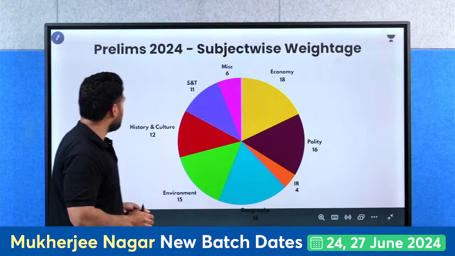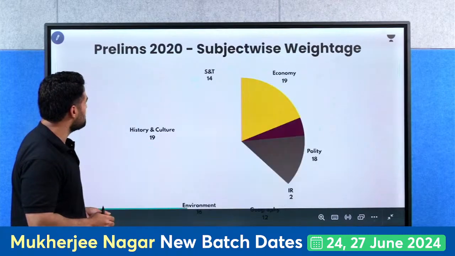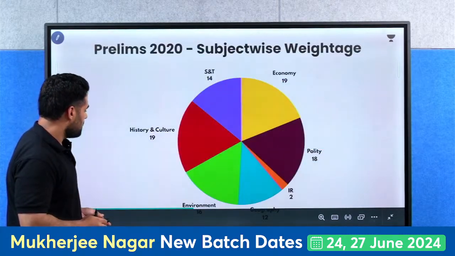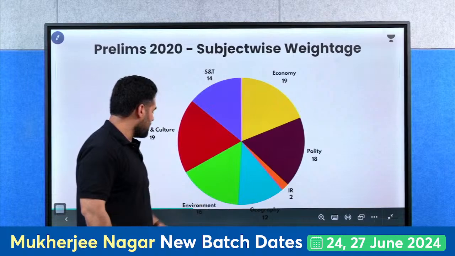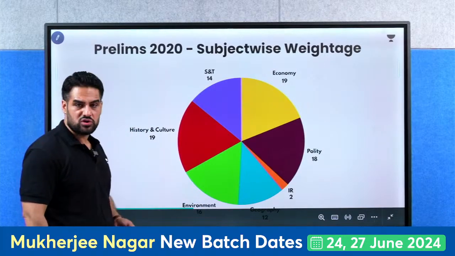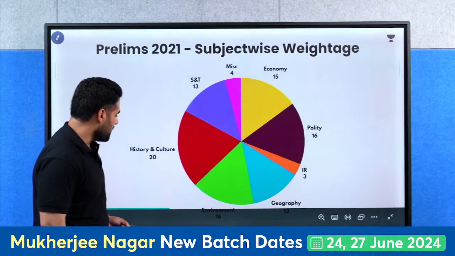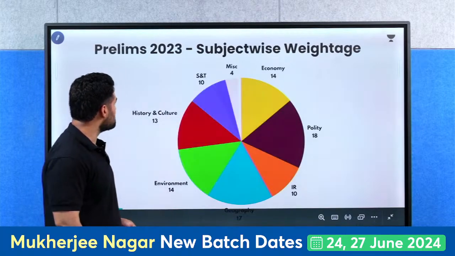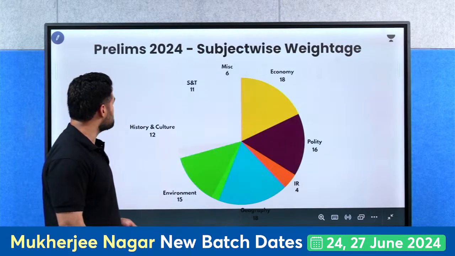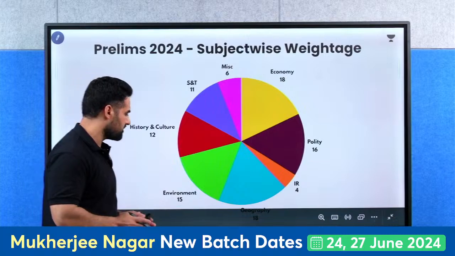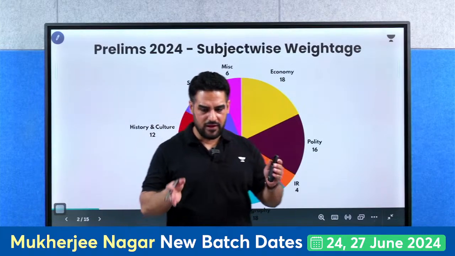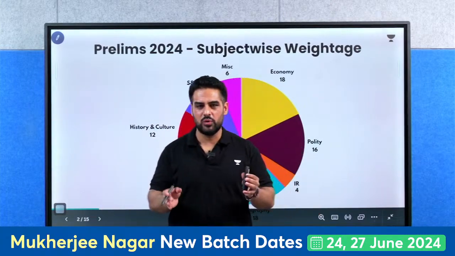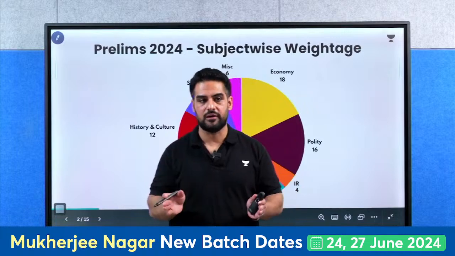So if I go with the analysis of environment and ecology: 2020, there were 16 questions from the environment. 2021, again 16 questions. 2022, 15 questions. 2023, 14 questions. And 2024, again 15 questions. So if you take geography and environment all together, you will get near about 35 to 40 questions every year.